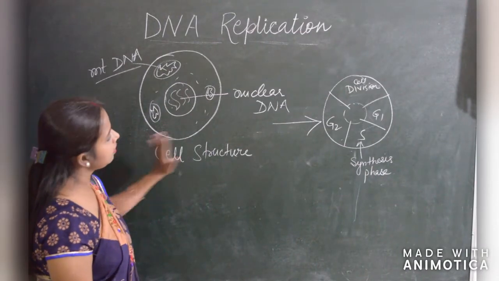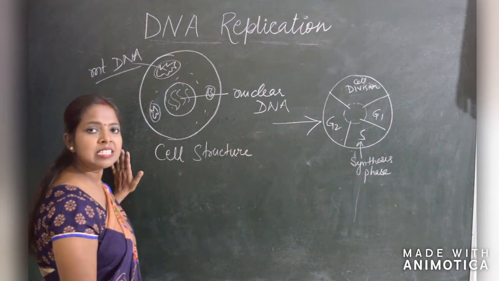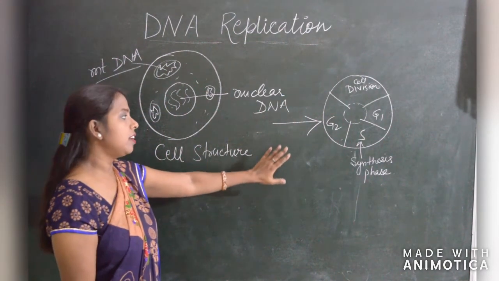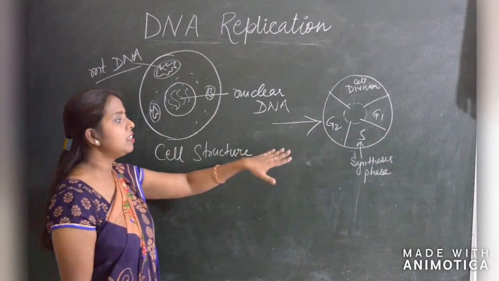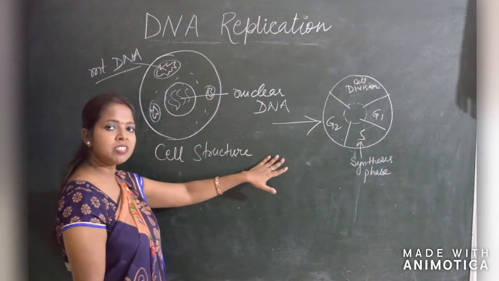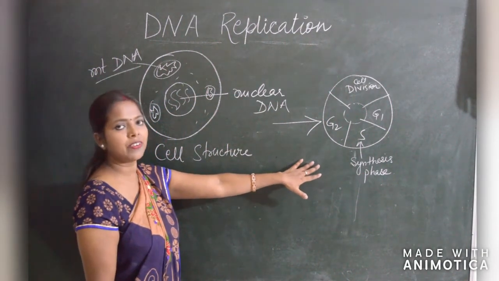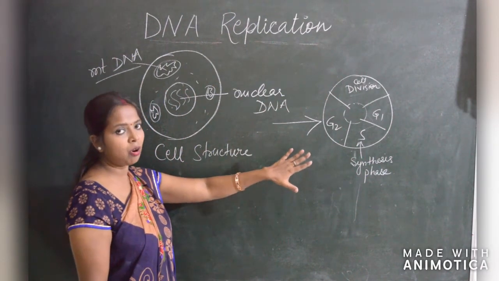When a cell enters into cell division, generally there is a growth of the cell. It goes through the growth period, but when it enters cell division, there is a phase known as the synthesis phase. In the synthesis phase, the DNA replication occurs.